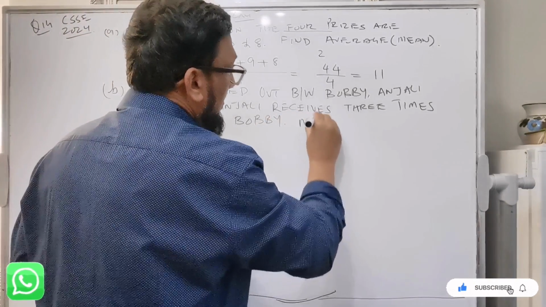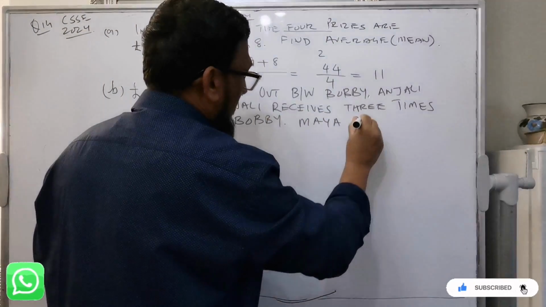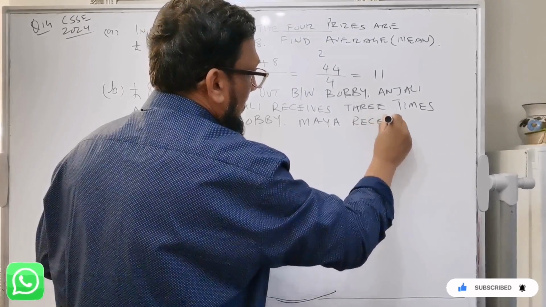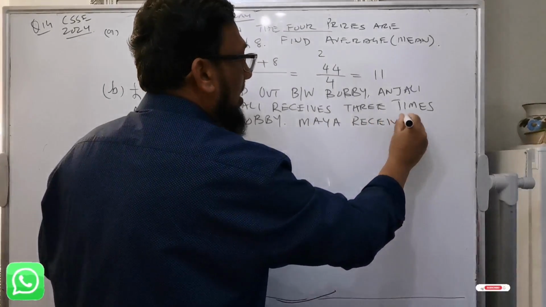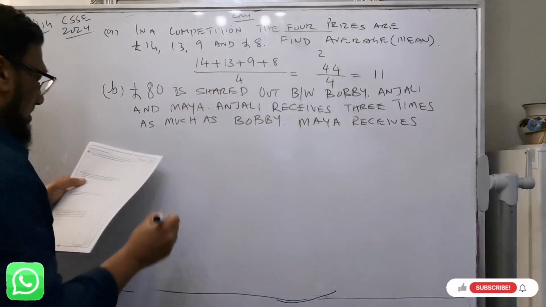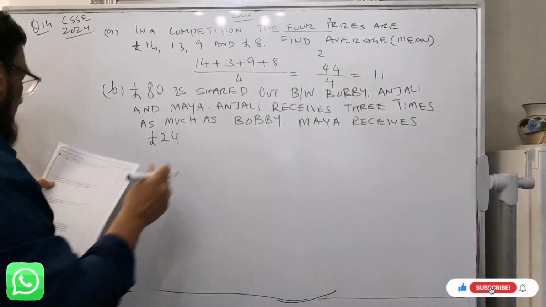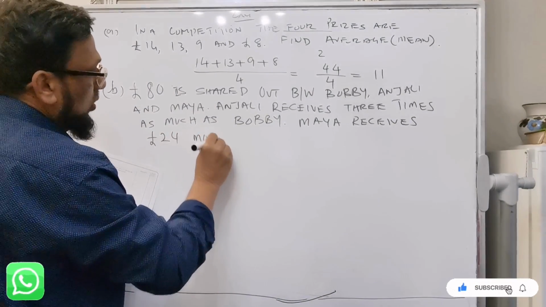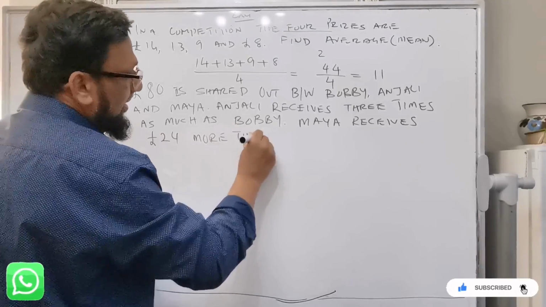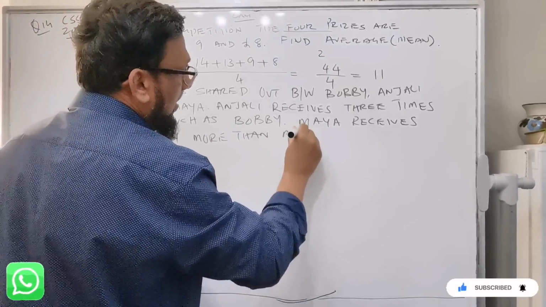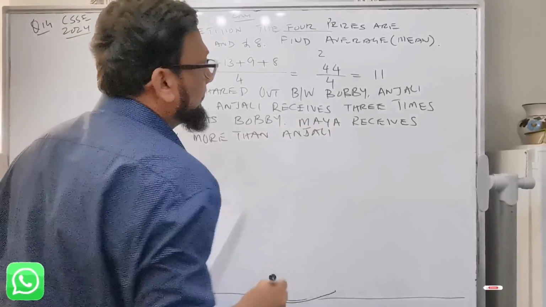Maya receives 24 pounds more than Anjali.